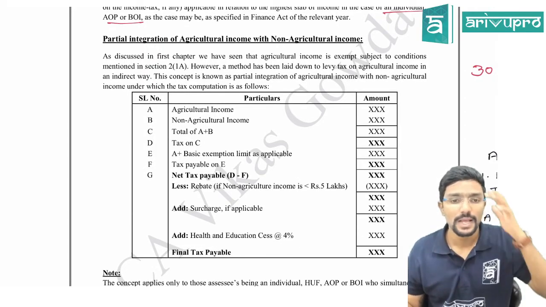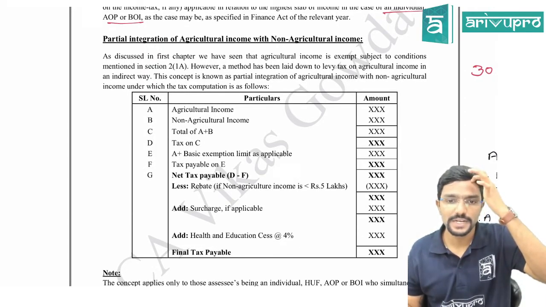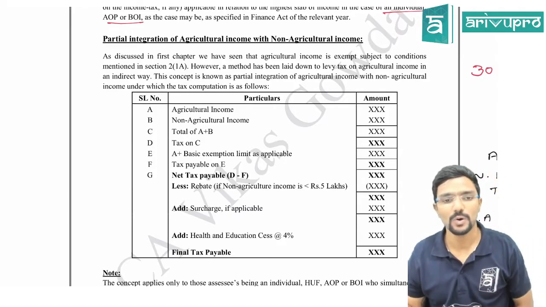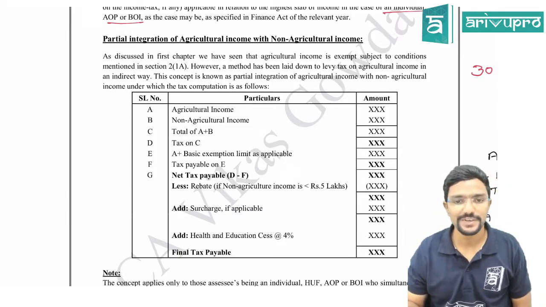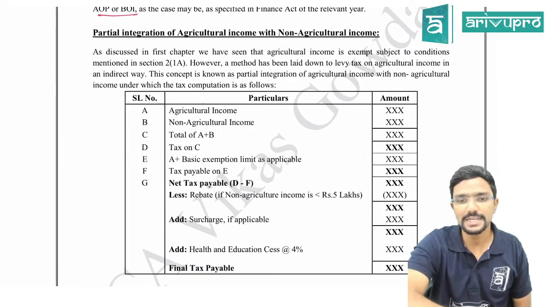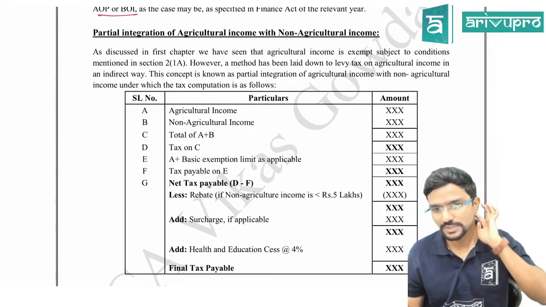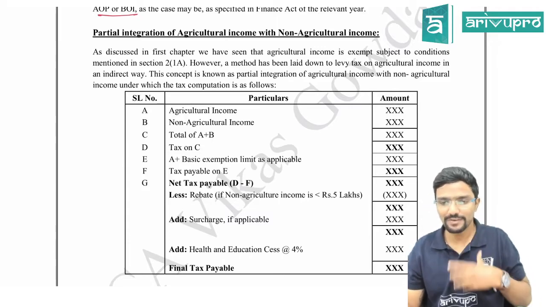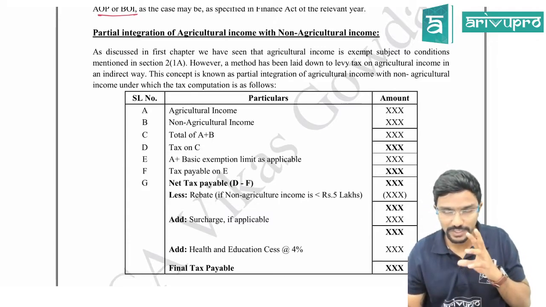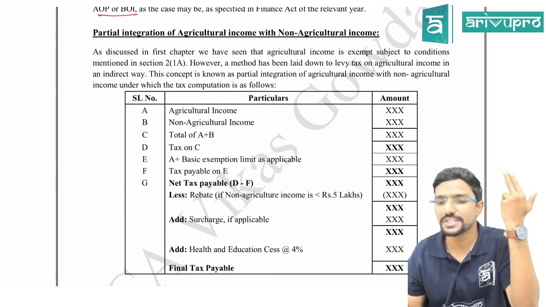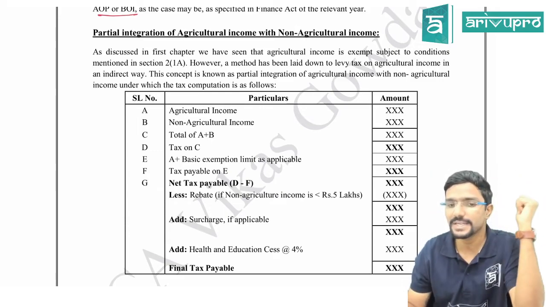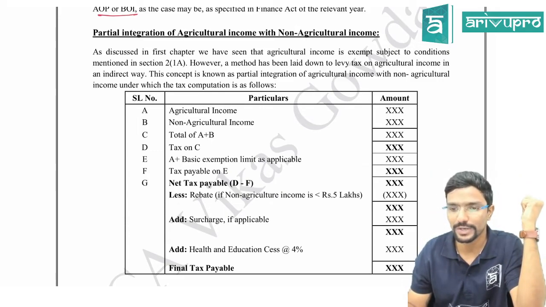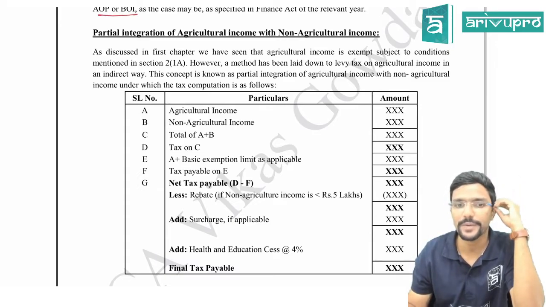Partial integration of agriculture income with non-agriculture income. As discussed in the first chapter, we have seen that agriculture income is exempt, subject to conditions mentioned in section 2(1)(a). That means only when it satisfies the condition given under section 2(1)(a), your agriculture income will be exempt under section 10(1).